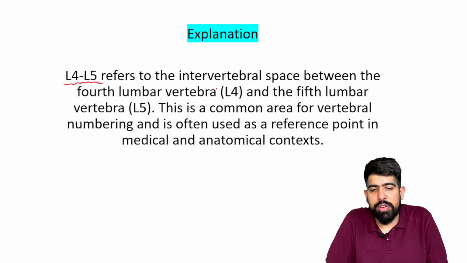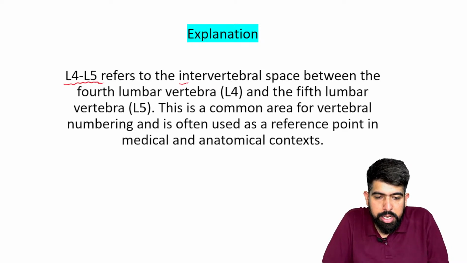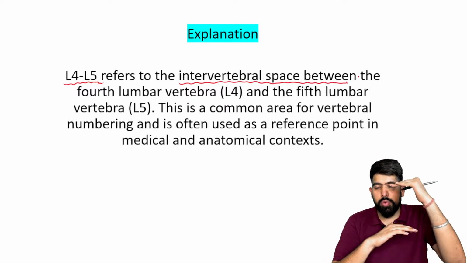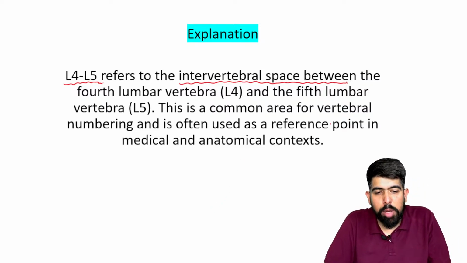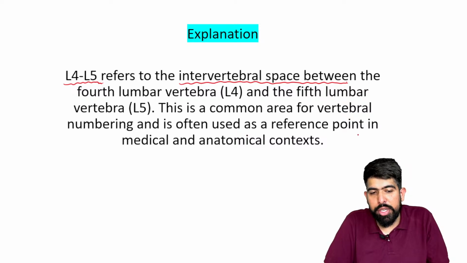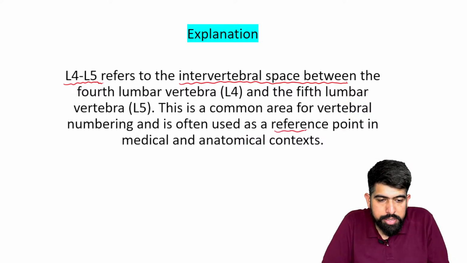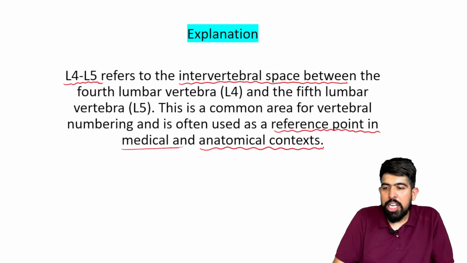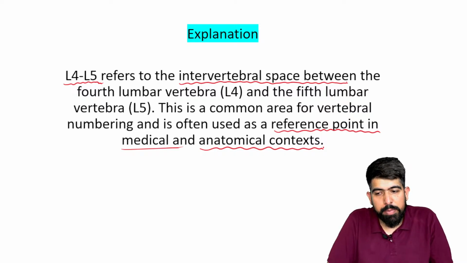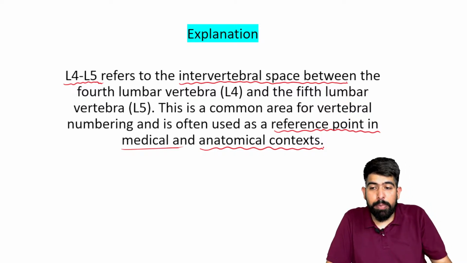L4, L5 refers to the intervertebral space between the fourth lumbar vertebra and the fifth lumbar vertebra. And this common vertebral numbering is often used as a reference point in medical and anatomical contexts, right?